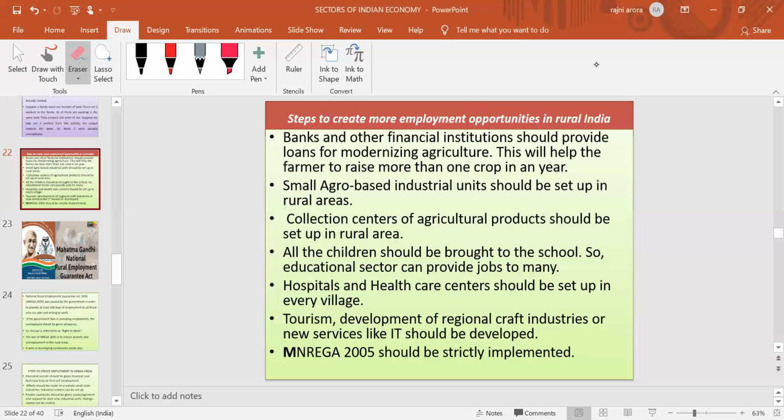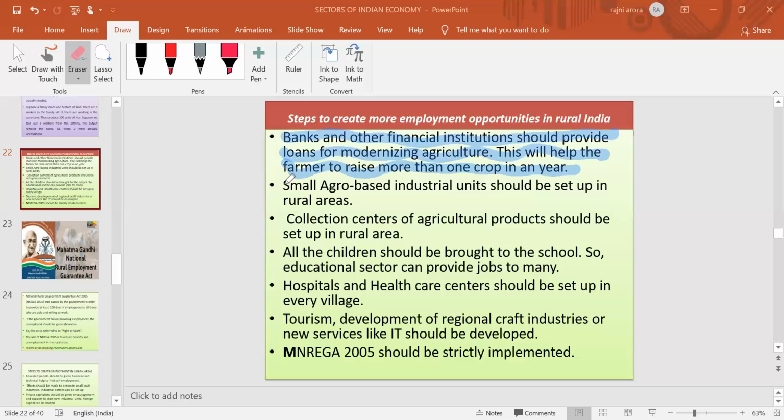The first one is banks and other financial institutions. What should they do? They should provide loans for the objective of promoting and modernizing agriculture. It will ultimately help farmers to raise more than one crop in the same year. So, at last, the overall production will be increased.